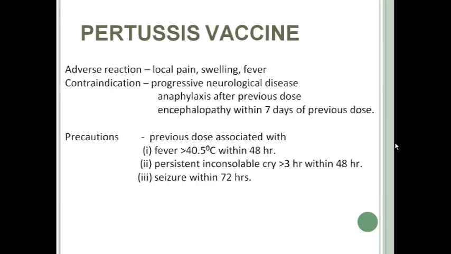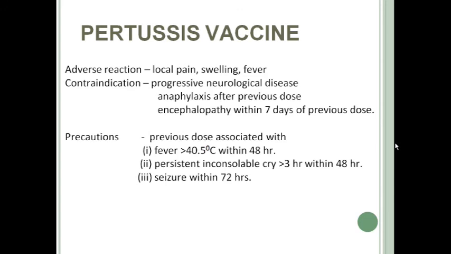The adverse reactions include local pain, swelling, and fever. Contraindications include progressive neurological diseases, anaphylaxis after a previous dose, or encephalopathy within 7 days of the previous dose. So a person receiving whole cell pertussis can develop severe reactions like progressive neurological disease, anaphylaxis, and encephalopathy. Okay. And if a person develops this type of reaction after a previous dose, then the next dose should be avoided with whole cell pertussis, and instead acellular pertussis should be given. Okay.